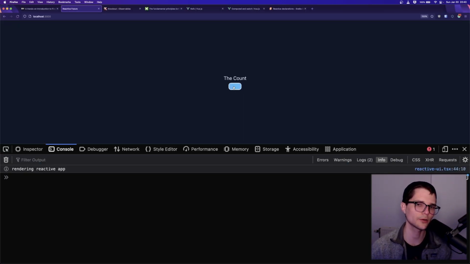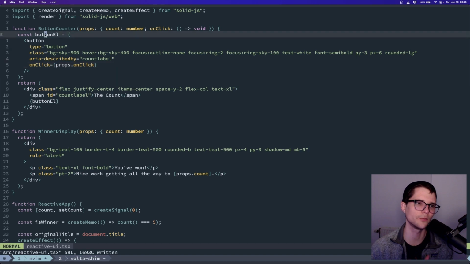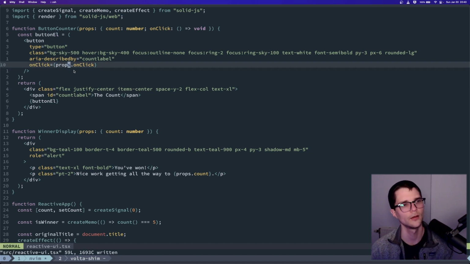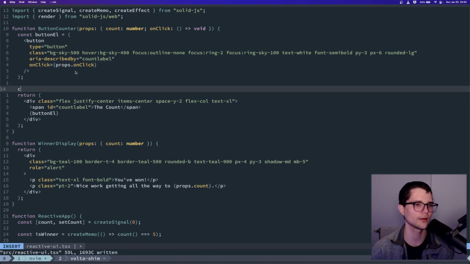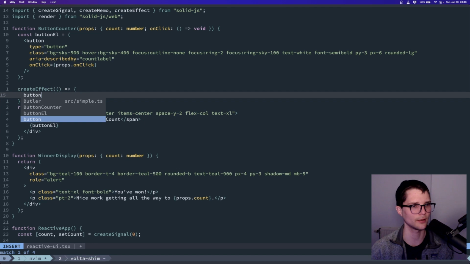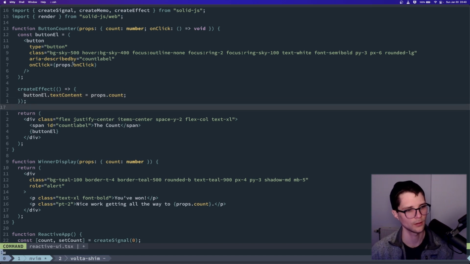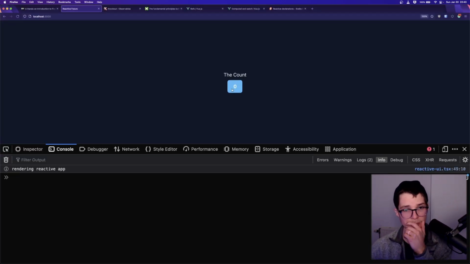And if I refresh this, it's broken. And that's because we're no longer setting textContent. Even though actually you can see the count is changing, we're not subscribed to that in the button element's text anymore. But I'm going to do it a little bit of a strange way. I'm going to say buttonEl.textContent equals props.count. And then I'm going to refresh this, and all of a sudden my code works again.